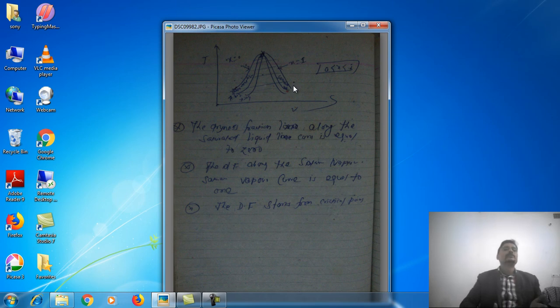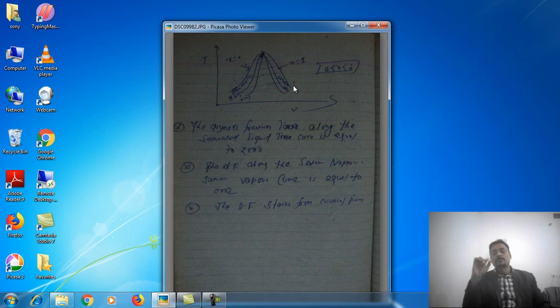In the subcooled region the temperature is less than the saturation temperature, so the temperature difference Ts minus T1, as we studied in the previous slide, is called the degree of subcooling. For superheating, with T3 as the maximum temperature, T3 minus Ts is called the degree of superheat.